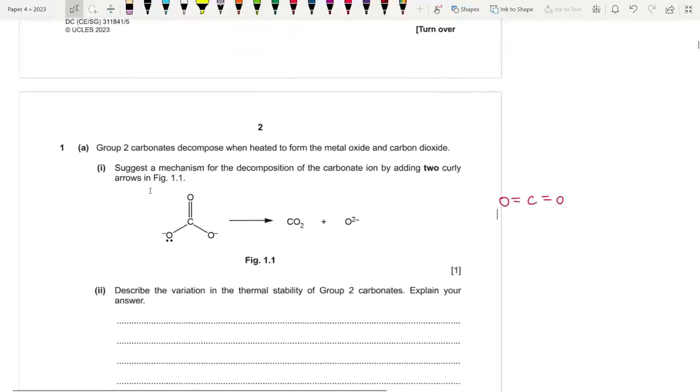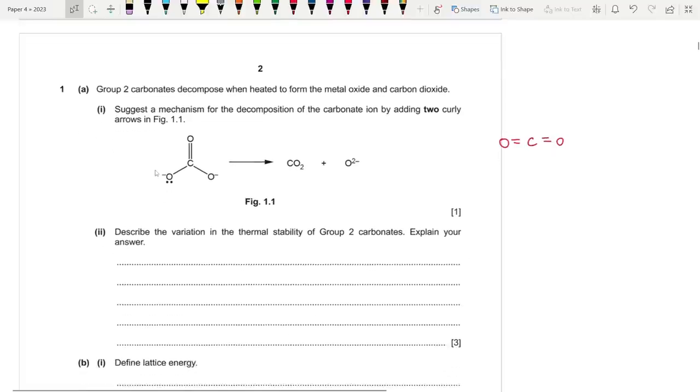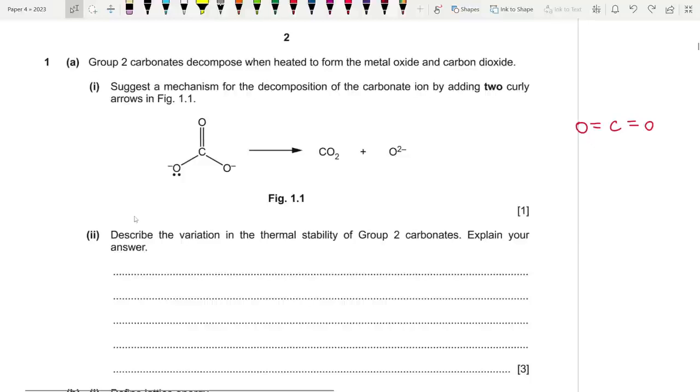Now, how are we going to do this? Basically, think about it. This oxygen over here already has an excess electron. So this oxygen does as well. So basically, since they highlighted this lone pair, it is implied that they want us to show this arrow from the lone pair to the bond over there. So it turns into carbon dioxide, right? But this carbon over here can't have 5 bonds. So we need to get rid of this bond.